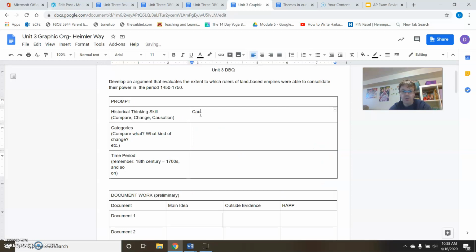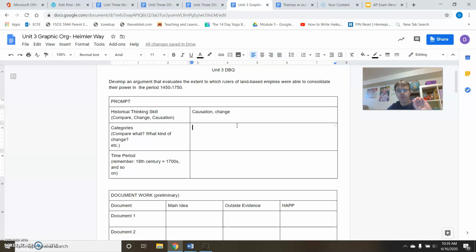I could definitely go with causation, kind of like talking about the effects of this, although it does kind of lean towards change as well. We're talking about how they consolidate or change. Possibly it could be causation, like the effects that they had, what caused land-based empires to consolidate their power. So I'm probably going with causation and change. A comparison on a DBQ here would probably be tough unless all the documents are only about two different empires. So we're probably looking at causation or change here.